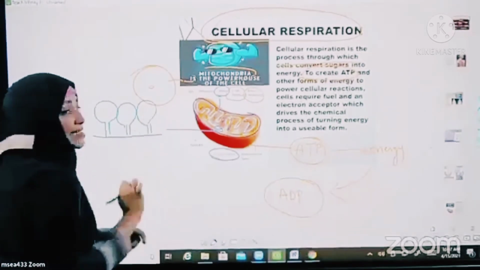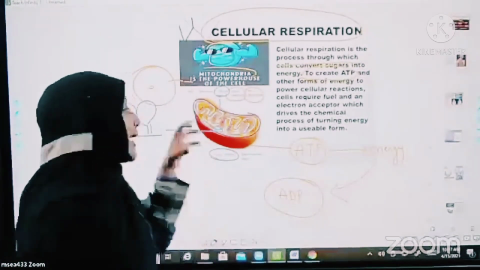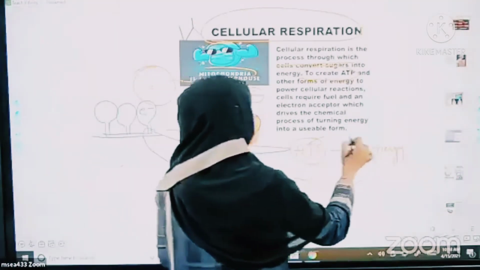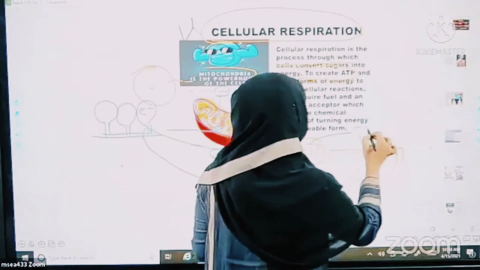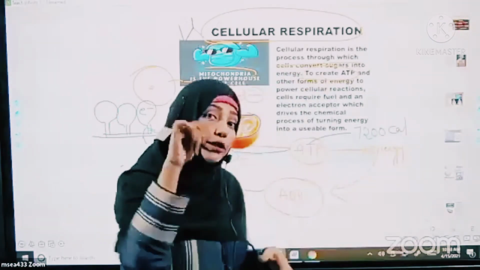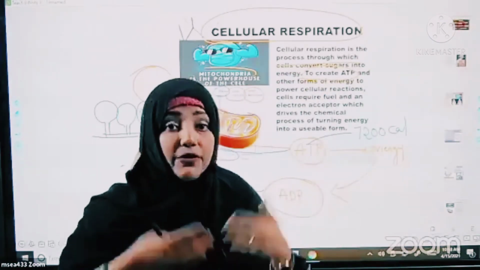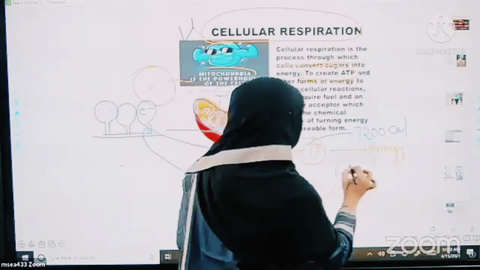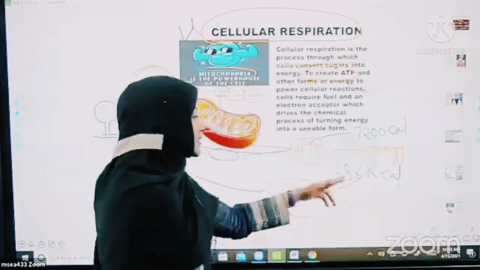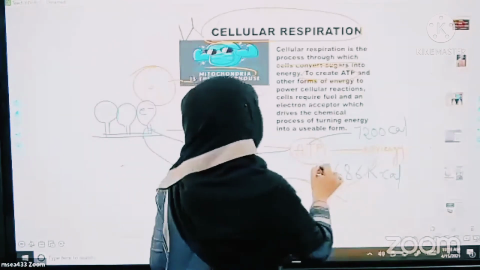All these are called elementary particles that store a large amount of energy. As I said before, one ATP molecule contains 7,200 calories of energy. During aerobic respiration, you produce 686 kilocalories of energy.